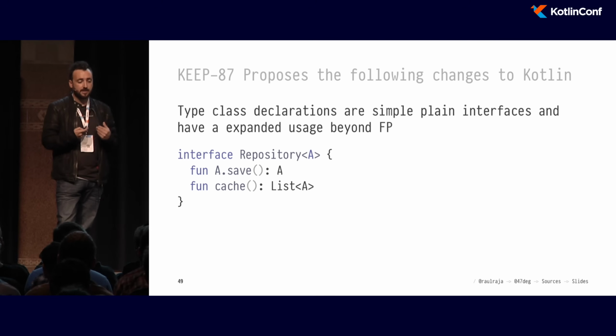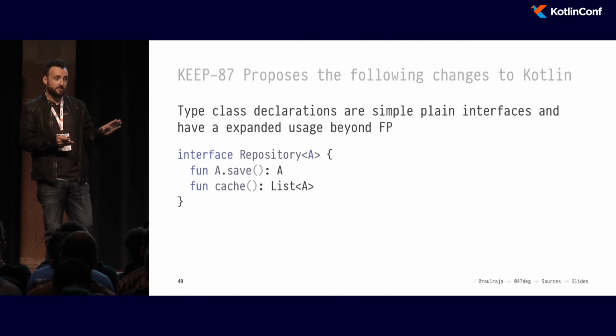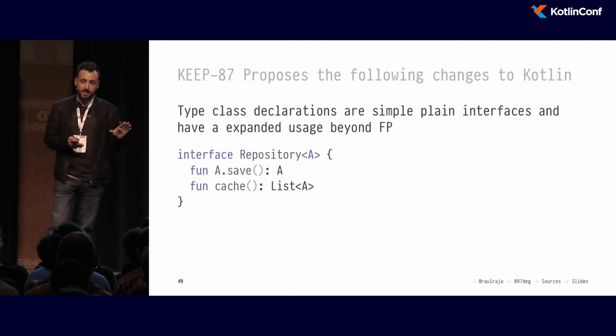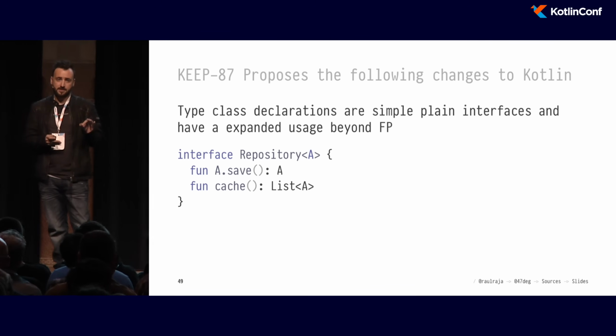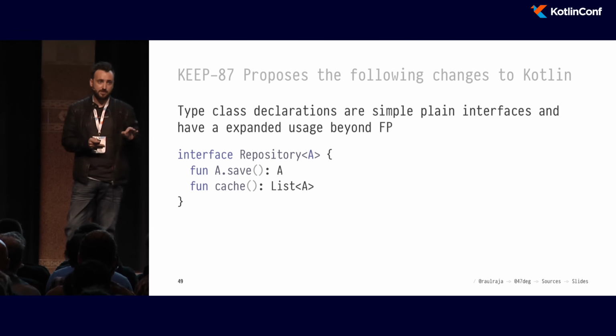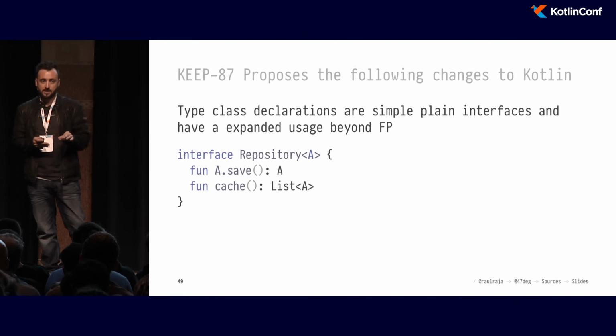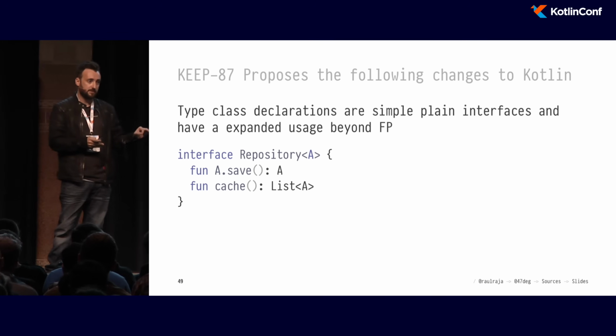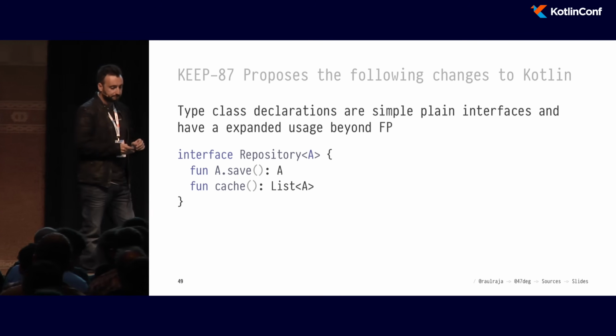So in Kotlin, here, I'm showing you this is not specifically only for functional programming. This is actually good for OOP programming as well, because you get compile time verified dependency injection. And that's huge. That's huge because you no longer have to use runtime frameworks for dependency injection or resort to code generation. How does this work?